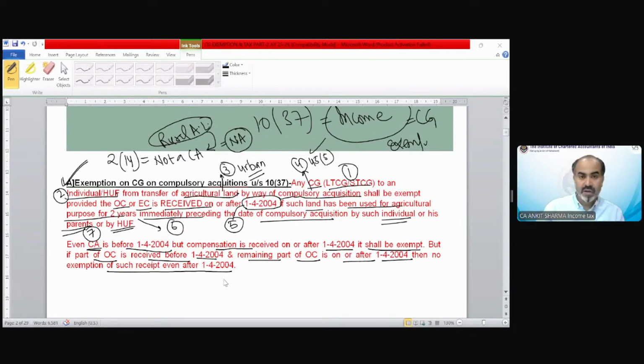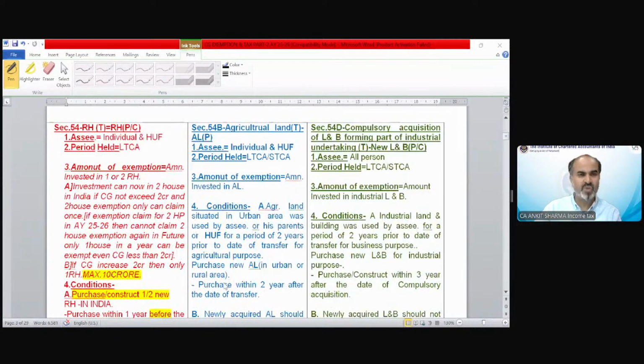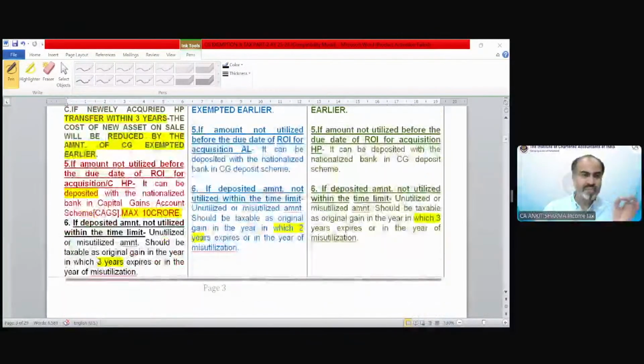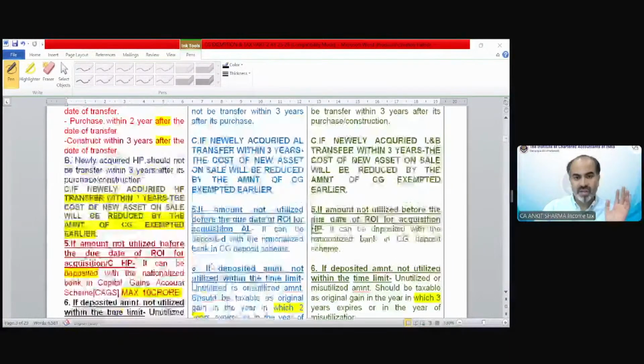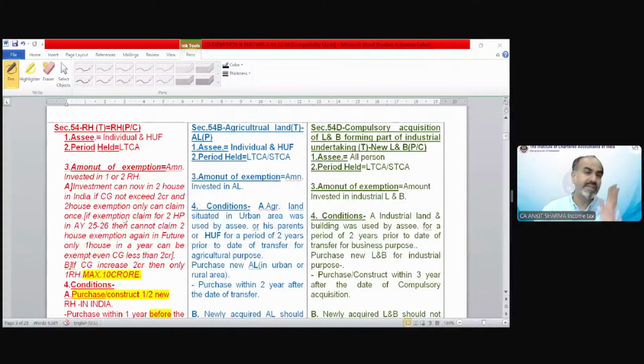Clear? Now here we come to the section 54 exemption. And you can see multiple points are there. Almost 5 exemptions, and every exemption has almost 6 points. So we need to remember 5 exemptions, and there are multiple sub points also. So technically in a single exemption, there are almost 10-11 points.